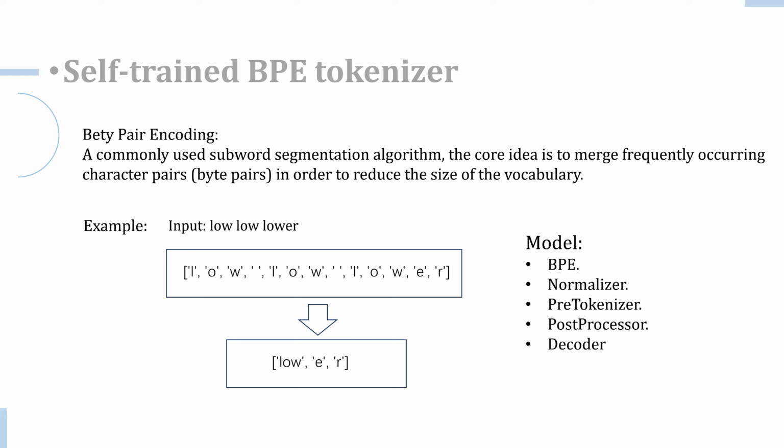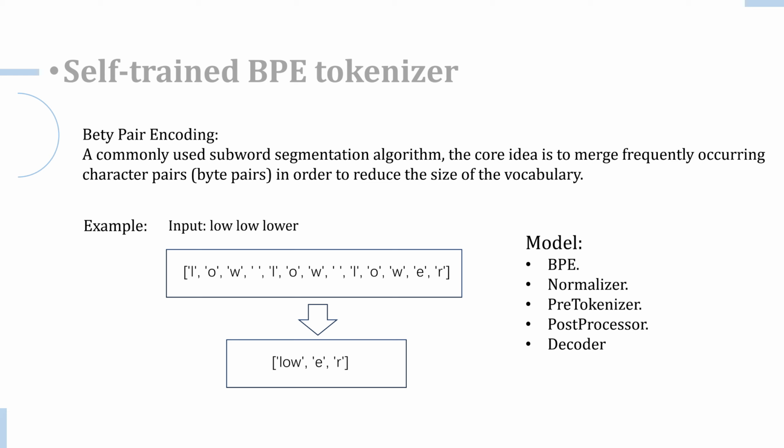The BPE tokenizer consists of five components. First is, of course, the BPE model, and the second is the normalizer. It processes the text before tokenization, such as removing accents or converting the text to lowercase. It helps to standardize the input and removes any unnecessary noise.